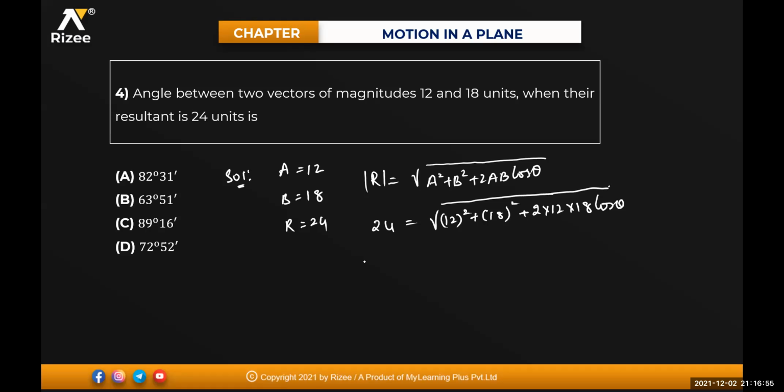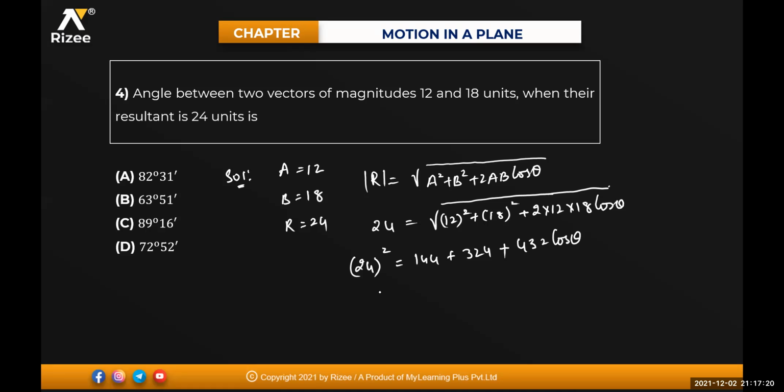Squaring on both sides, 24 whole square is equal to 144 plus 324 plus 2 into 12 into 18, which is 432, into cos theta.